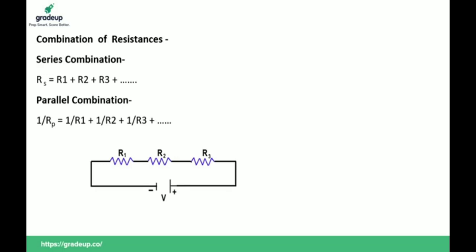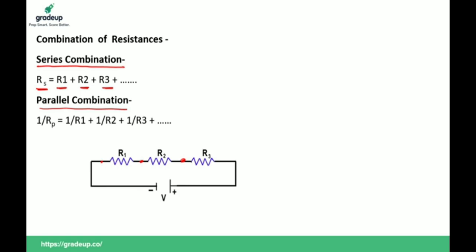Now we are going to discuss the combination of resistances. Resistances are combined in two ways: number one, series combination, and number two, parallel combination. First we will discuss series combination. When resistors are combined end to end like this, it is called series combination. Suppose the resistances are R1, R2 and R3. When resistors are connected in series, the total resistance is R1 plus R2 plus R3 and so on up to Rn, if n resistors are connected in series.